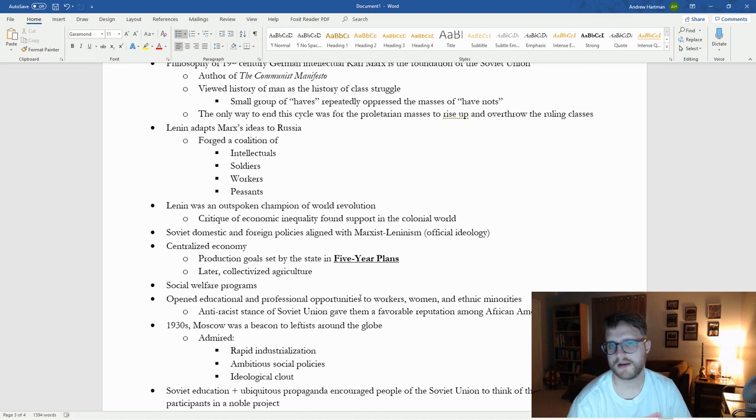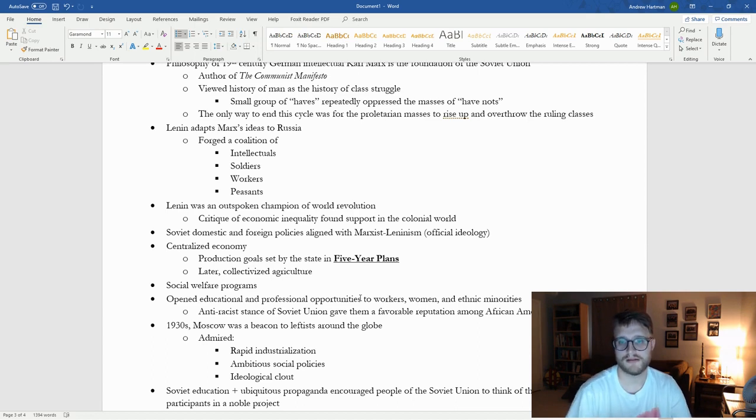They had not been represented at all in these political systems. And on top of that, with the role of the Enlightenment, of course, creating this idea of political and social equality for all, right? And that idea coming out of Europe, but then at the same time, those Europeans not allowing their own subjects to participate in that equality led to a lot of anger in the colonial world, especially because a lot of the colonial subjects were educated in these European states that were talking about Enlightenment, right? That were talking about equality, right? And so for them to not get that same representation was very hypocritical and angered the colonial subjects.